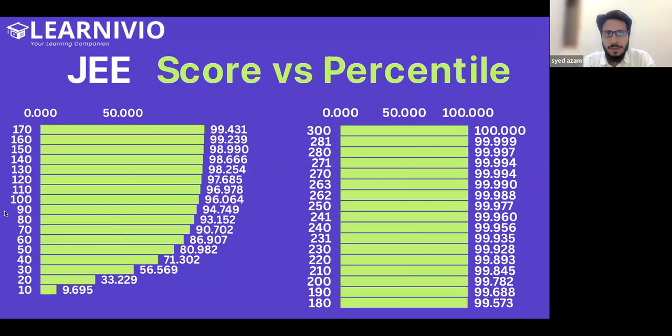So this is the score. If you can see, out of 300, you don't have to score 250 to get admission into a decent college. 150, 140, 130 are good marks. And the syllabus is equally divided between 11 and 12. You can roughly say 50% is from the class 11 syllabus, 50% is from the class 12 syllabus.